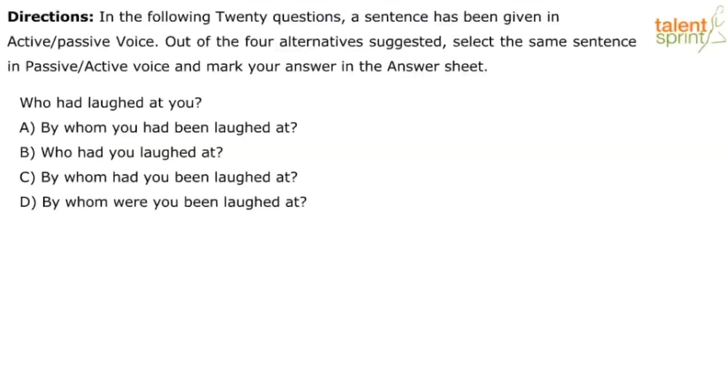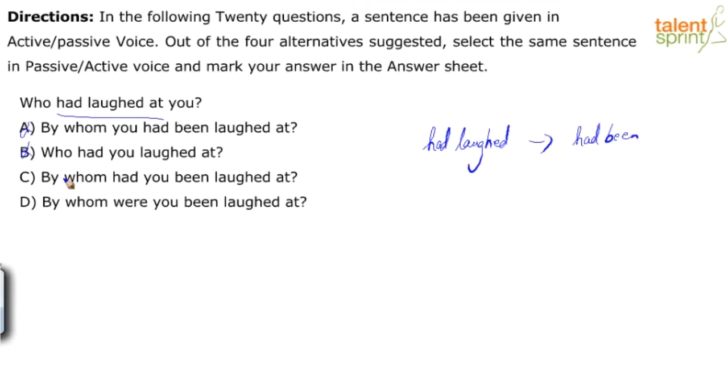Who had laughed at you? Again, we have "by whom". Past perfect tense, right? It's like "had laughed". Changes to "had been". So which is the option that gives? When you have "had" in an active voice, it changes to "had been". So by whom you had been? Incorrect. Who had you laughed at? Incorrect. By whom had you been laughed at?